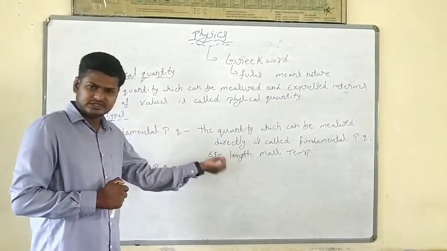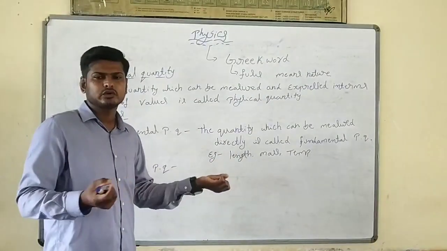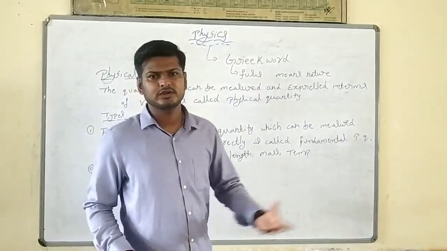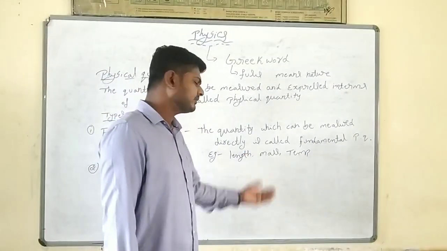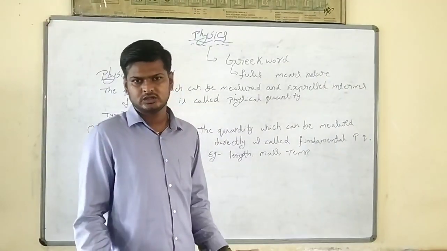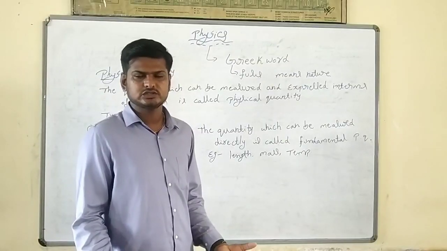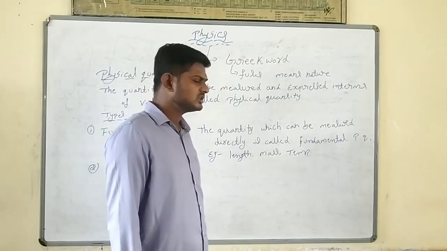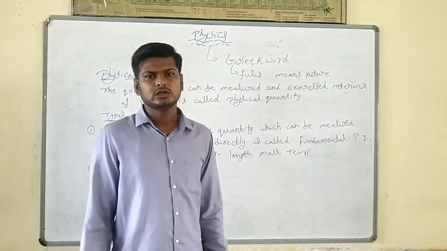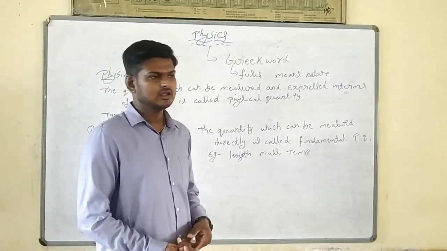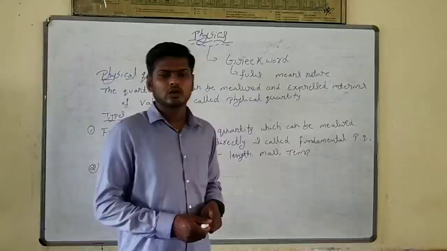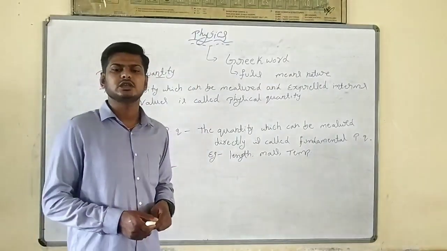Clear now? Yes, sir. We have to measure the length, what do we do? We take a scale or tape. To measure the mass, we use the weighing scale. To measure the temperature, we use the thermometer. These are called as what? Fundamental physical quantity.